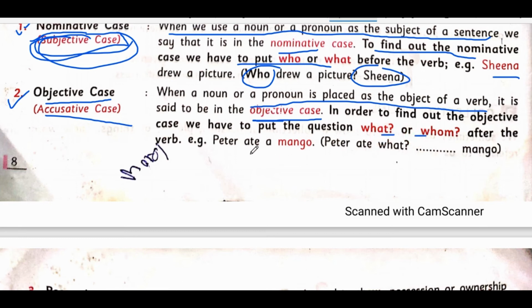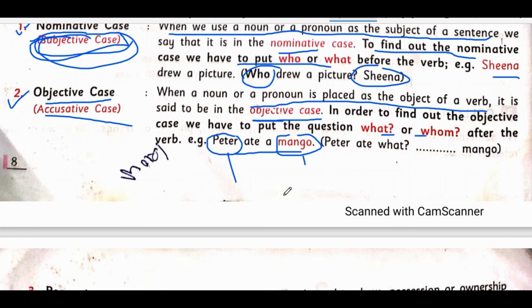For example, Peter ate a mango. If I ask who ate a mango? Peter ate a mango. What did he eat? Mango he ate. So here Peter is considered as a nominative case or subjective case, and the mango is considered as an objective case or accusative case.